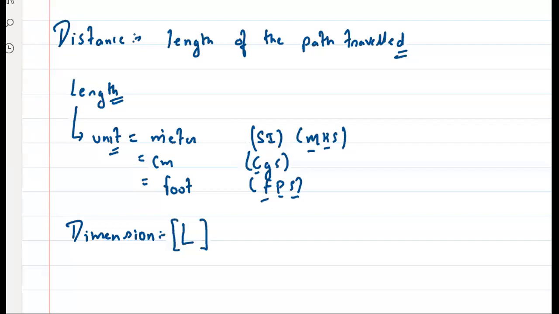So what's the unit of length? Meter, right? In SI unit, it is meter. What is the dimension of length? Always L, capital L. Is this clear? Does anyone have any issue in this? I'm just covering very basic topics.